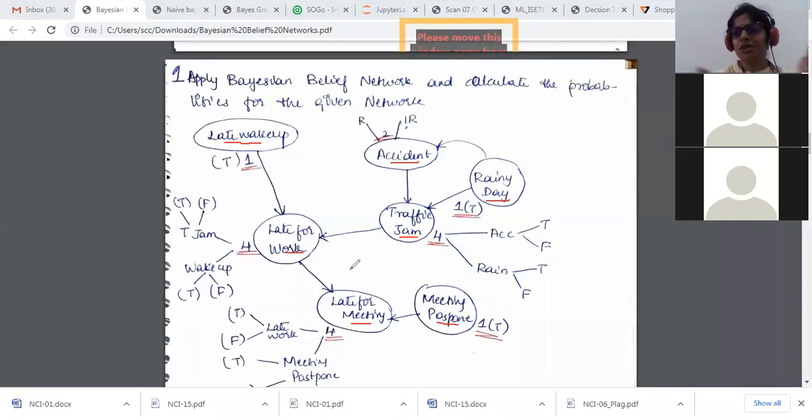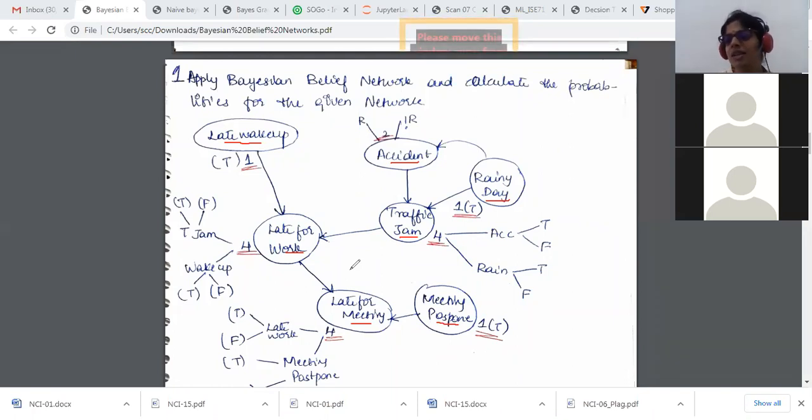Let me take an example. Today I have to come to office and I woke up late in the morning. Along with that, it was raining and there was an accident on the road, so I got late. These are the situations when you end up in a traffic jam. Traffic jam normally occurs when it is raining because the roads are not good, so you get stuck with your vehicles and can't move ahead.